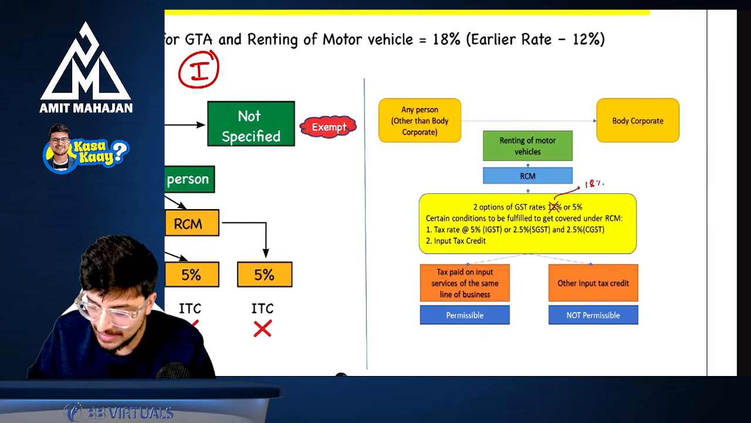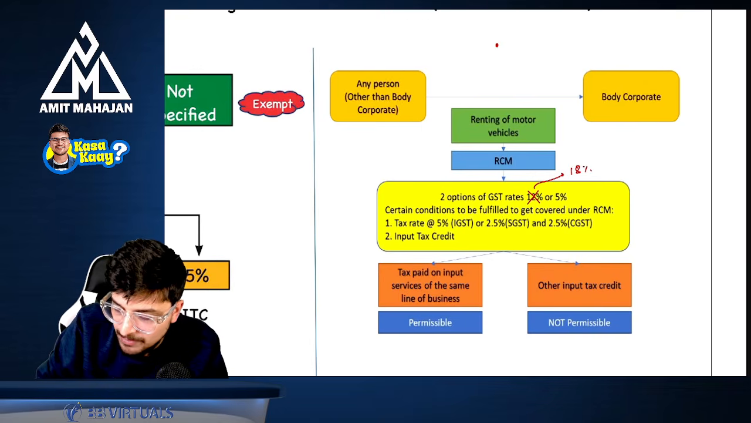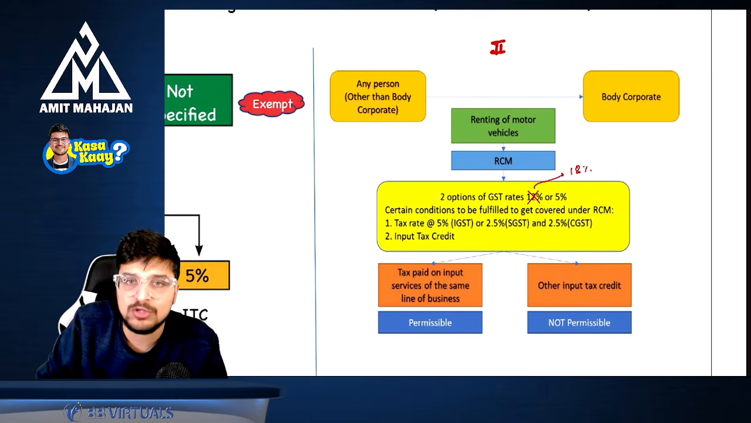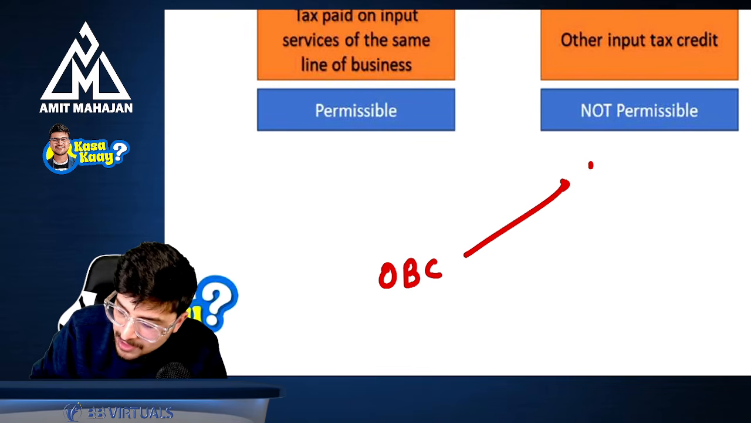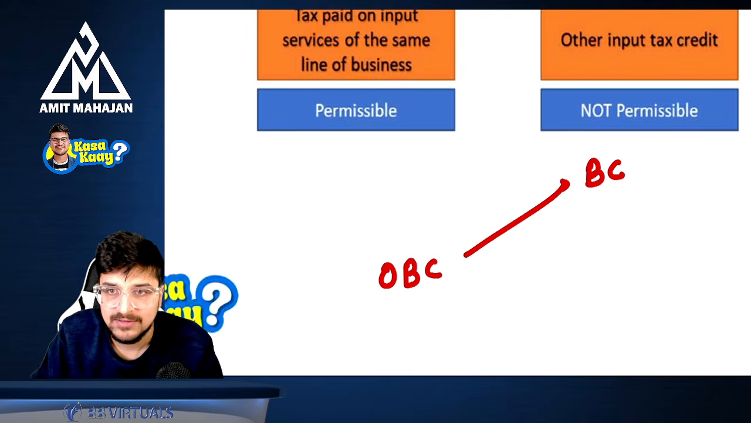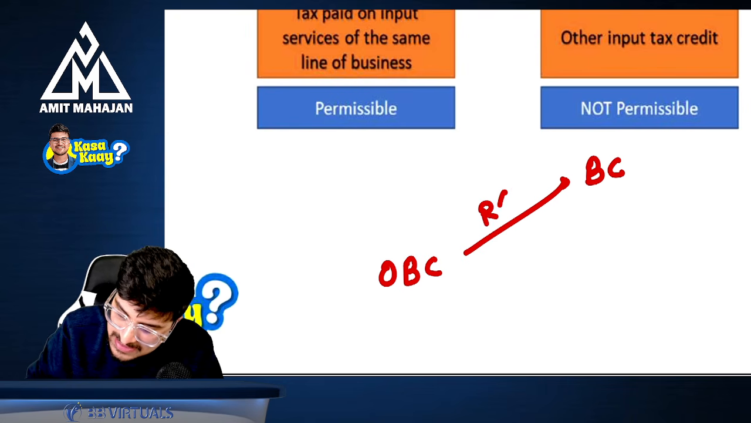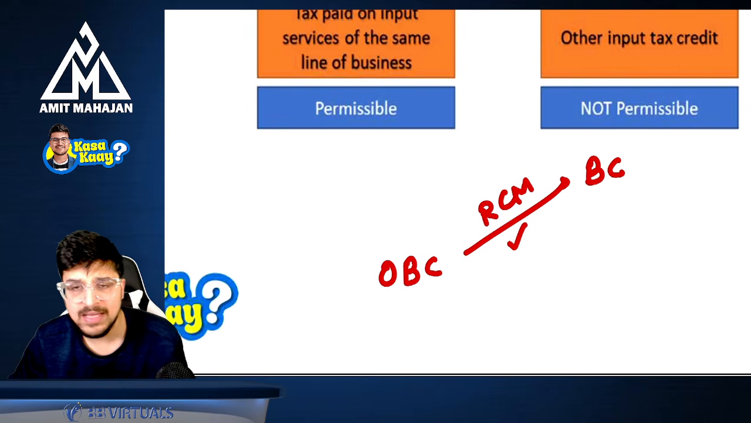Perfect, no problem. Okay, in the next part, if you see renting of motor vehicle, this is the second part. In renting of motor vehicle, we had also seen that if any person other than a body corporate is providing any supply to a body corporate, and this supply is of renting of motor vehicle, then in that case RCM is applicable. Reverse charge mechanism will be applicable.